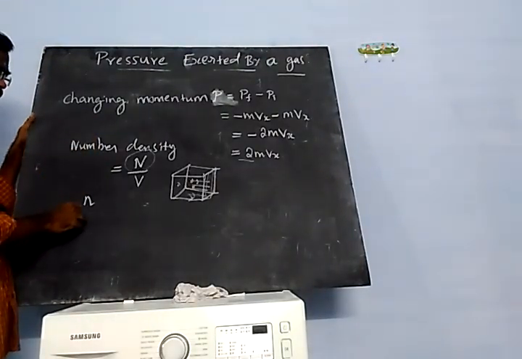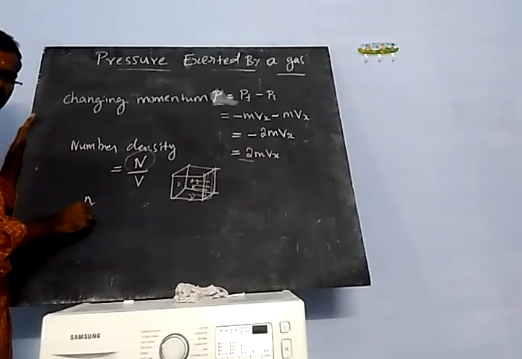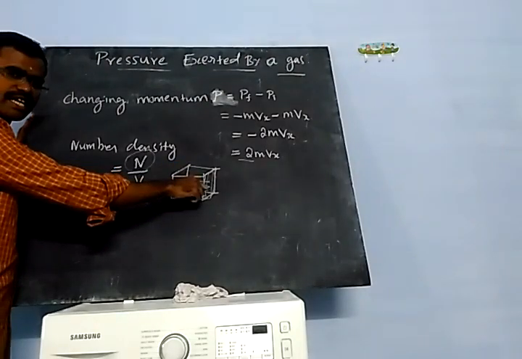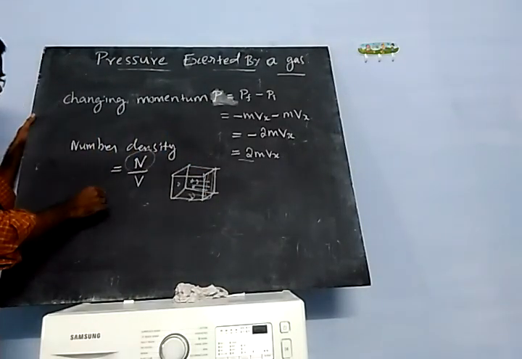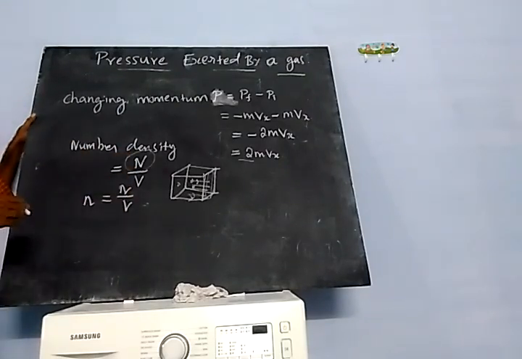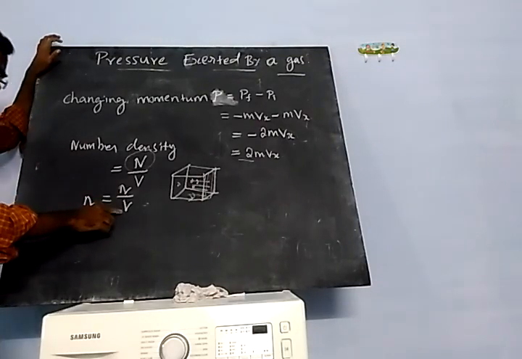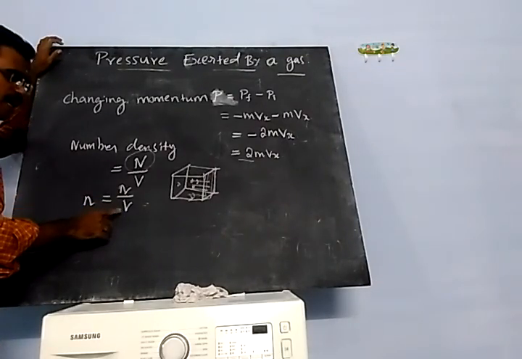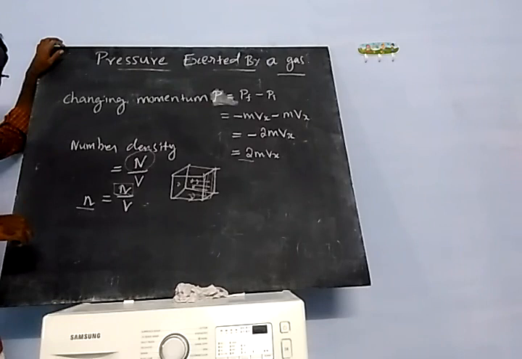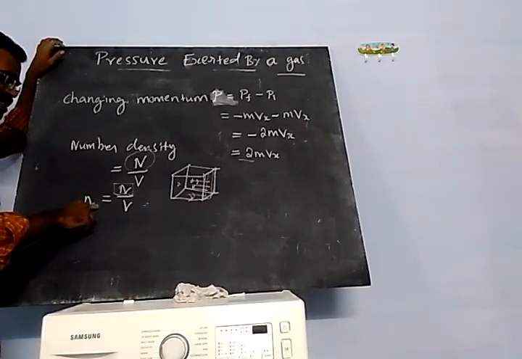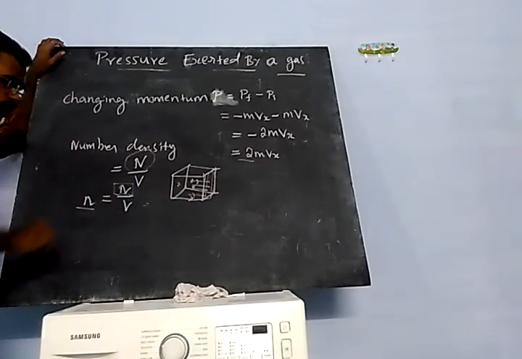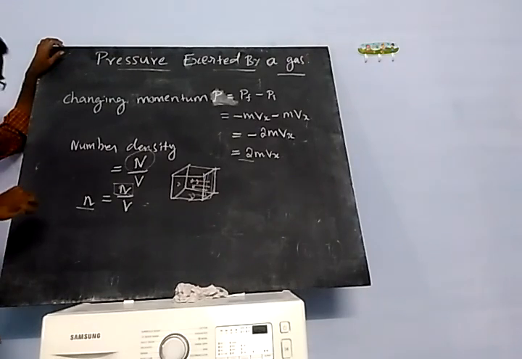Small n represents the number of molecules hitting the right side of the wall per unit volume, so small n is equal to N by V.